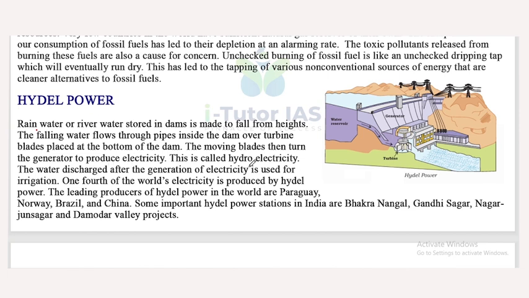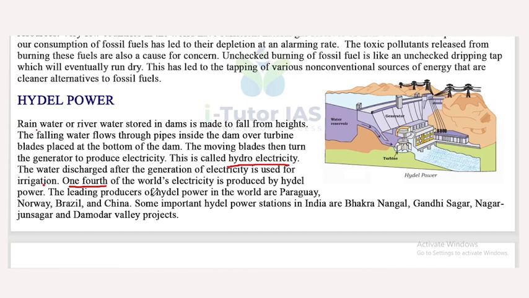So this process is called hydroelectricity, electricity from the water. That's why the name hydroelectricity. The water discharged after the generation of electricity is used for irrigation. One quarter of the world's electricity is produced by hydel power.